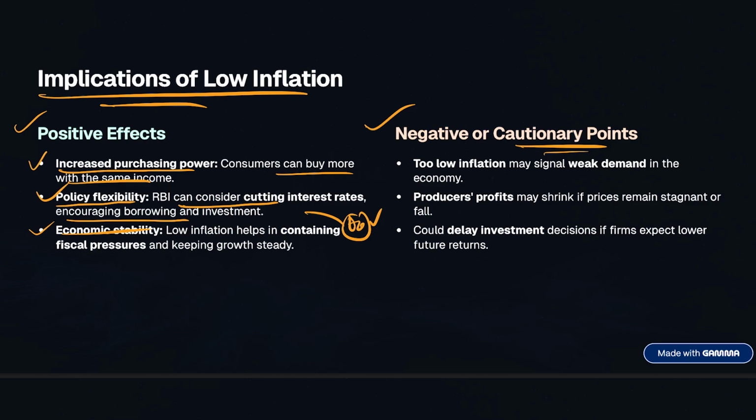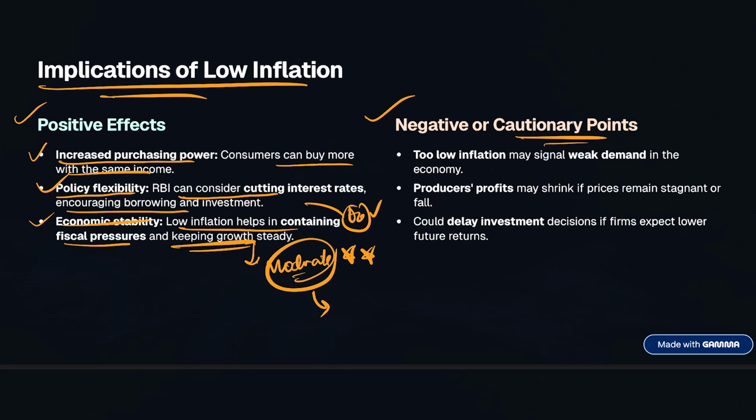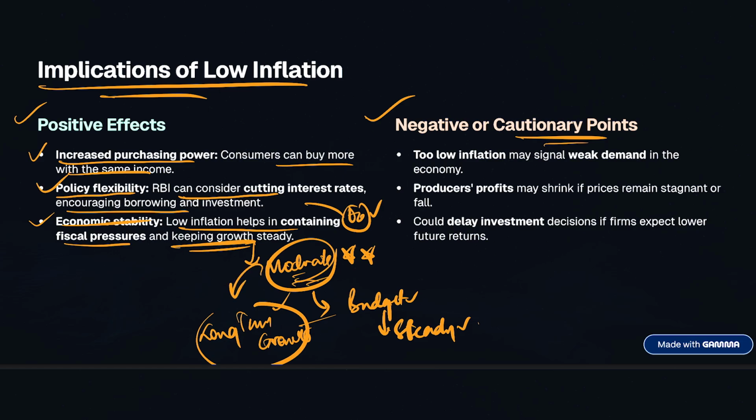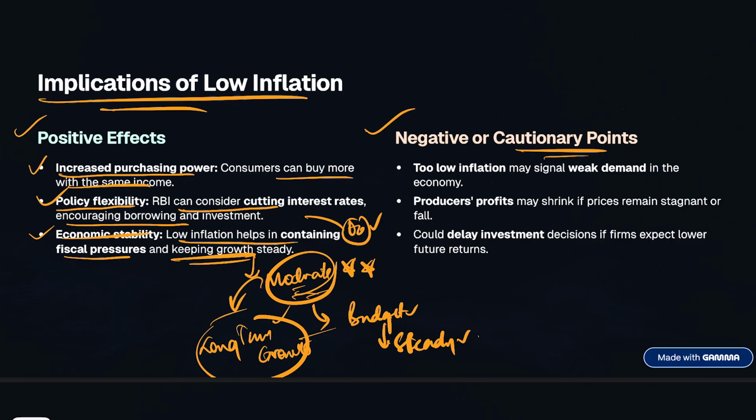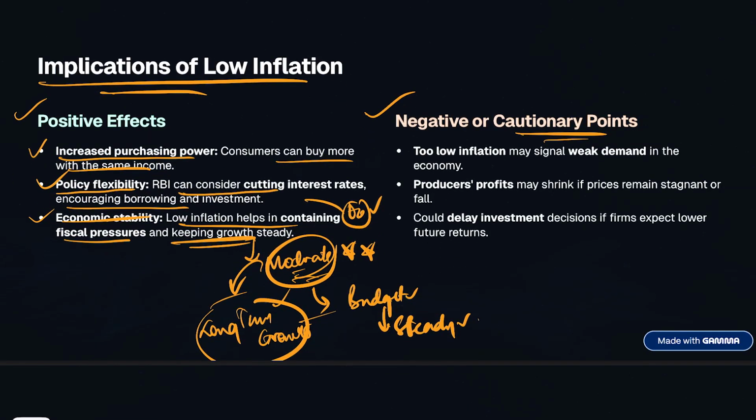Third one is the economic stability, because low inflation helps in containing fiscal pressures and keeping growth steady, because moderate inflation is always a very good tool and the most required tool for any growing economy. So moderate inflation also helps governments manage its budget better, and also keeps the overall economy predictable and mostly steady. And this also reduces the pressure of rising costs and allows stable long-term growth, right? So this is also very important. So a very ideal inflation or even a moderate inflation is also the recipe for long-term growth in an economy. However, there are also few negative points as well.